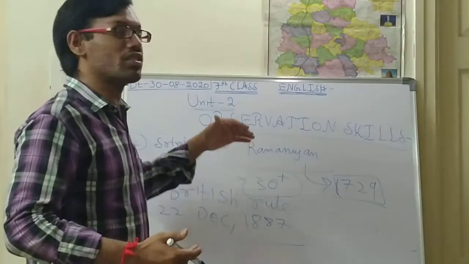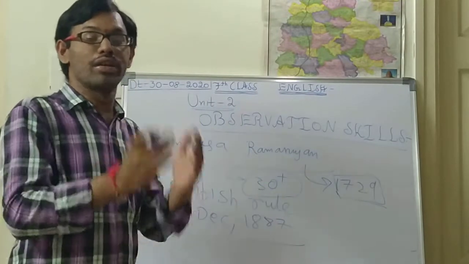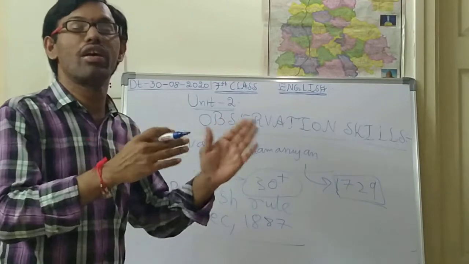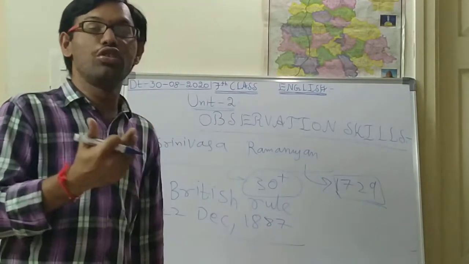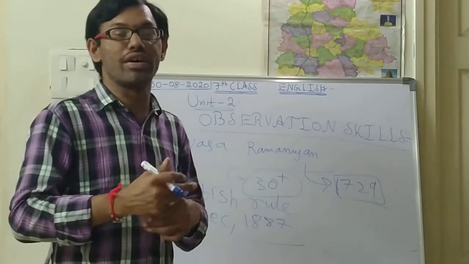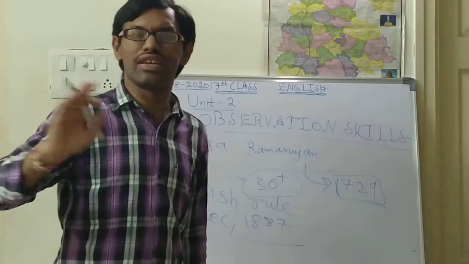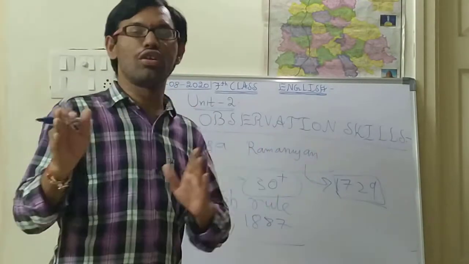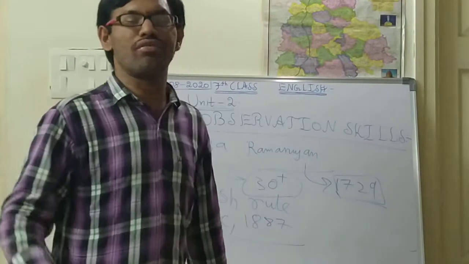So this Srinivasa Ramanujan started to solve and help them in the solving of those problems, and he invented so many new theories in mathematics, like infinite series of numbers. Infinite series of numbers means numbers will be going on extending. Is it right, children? Natural numbers, whole numbers will be going on extending. So what is the last number? We can't say.